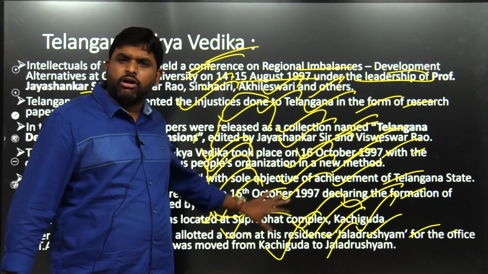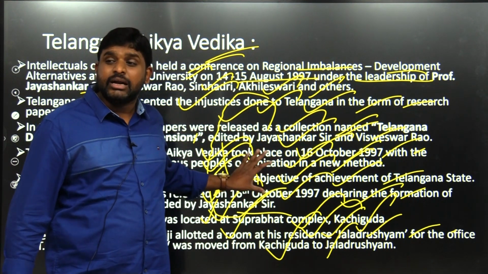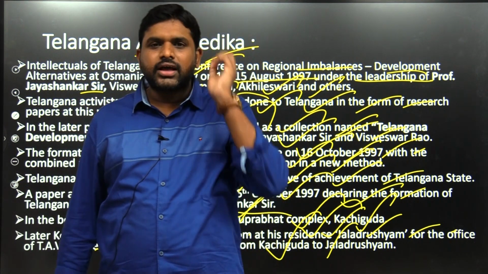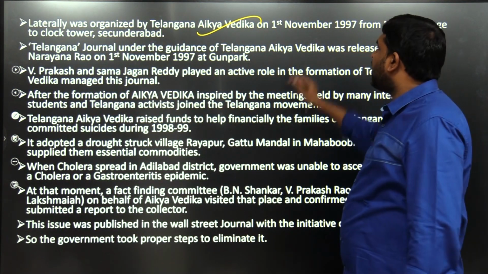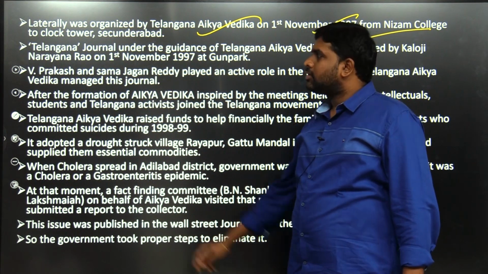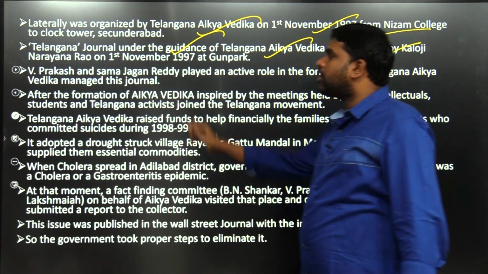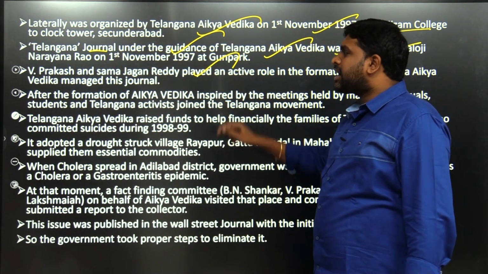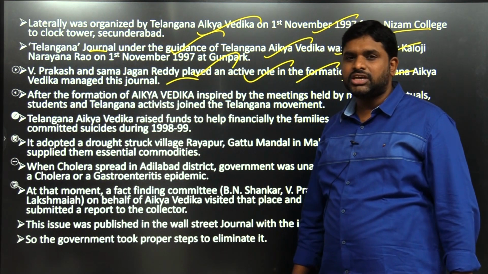Mainly it is a combination of all the intellectuals, students, and civil society organizations, and it is headed by whom? Telangana Aikya Vedika, the Telangana United Forum. A rally was later organized by Telangana Aikya Vedika on 1st November from Nizam College to Clock Tower, Secunderabad. The journal Telangana, under the guidance of Telangana Aikya Vedika, was released by Kaloji Narayan Rao to give to the people. V. Prakash and Sama Jagan Reddy, who played an active role in the formation of Telangana Aikya Vedika, managed this journal.